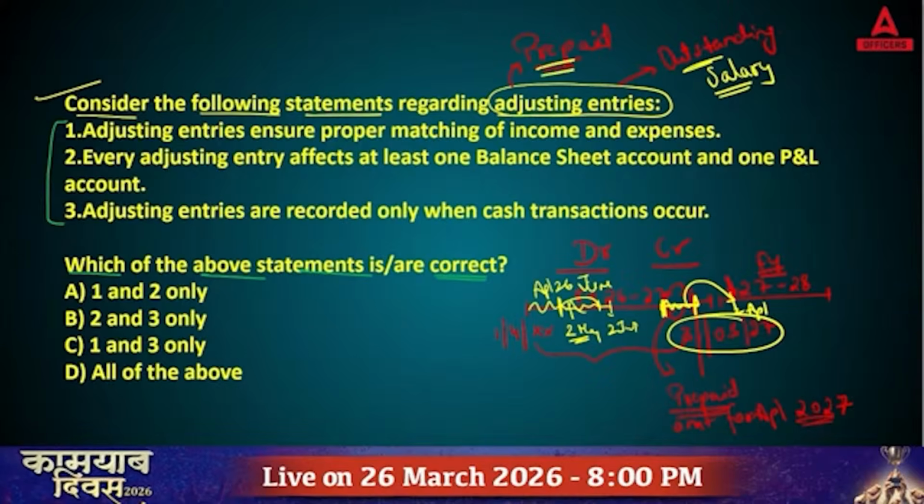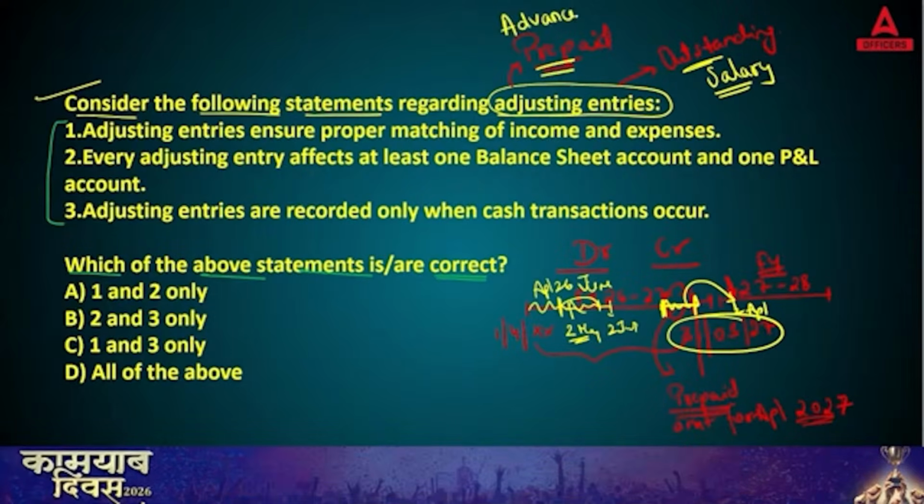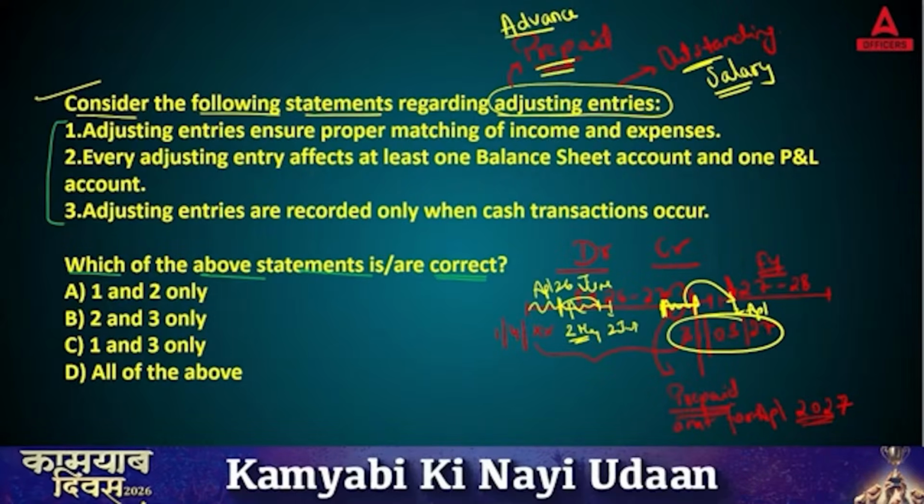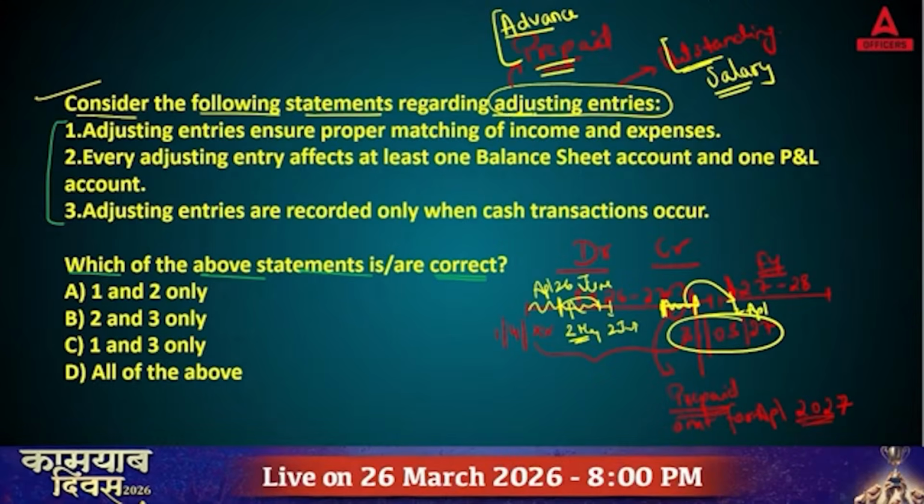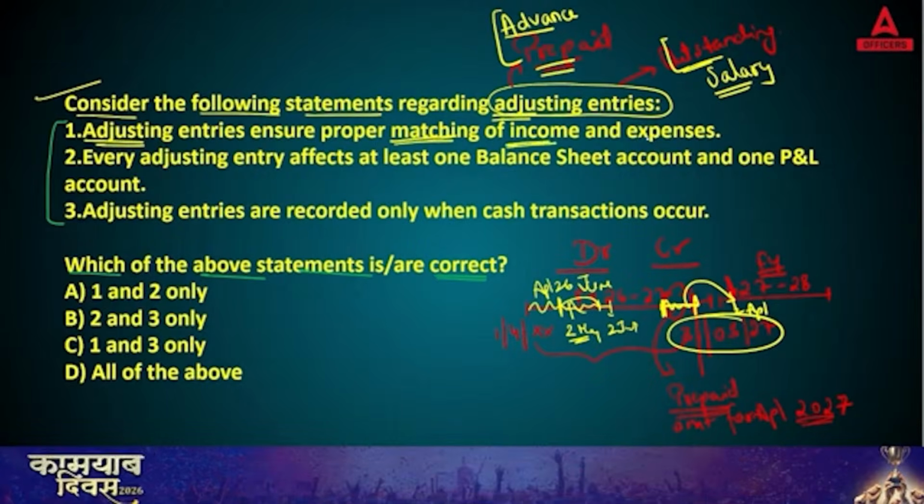Prepaid means the due date is not in this month, but we are paying in advance. Why are we passing prepaid or outstanding transactions? These are known as adjusting entries. We do this so that we can ensure proper matching of income and expenses.